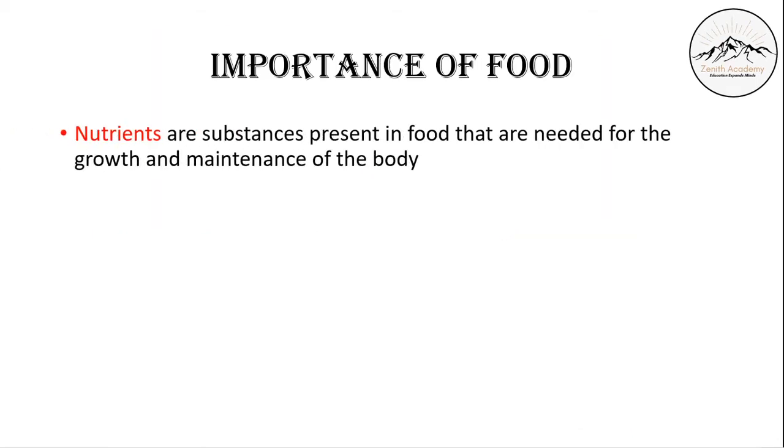Let's begin. Importance of food. Nutrients. What does food give us? Food gives us nutrients. And what are nutrients? Nutrients are substances present in food that are needed for growth and maintenance of the body. Our body is like a machine which will require maintenance and growth. And for all this, what do we need? Food. And for all this, we will need nutrients. Nutrients we are getting from food. Let's see what are the main uses of food.